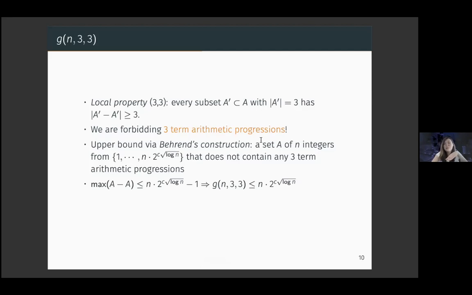So it seems reasonable from this upper bound to guess that we can have a somewhat similar lower bound, and that g(n,k,k) is superlinear. This gives us a feel for what the linear threshold should look like. In fact, it seems to suggest that the linear threshold is g(n,k,k-1), which we know to be linear. And once we go from k minus 1 to k, it becomes superlinear.